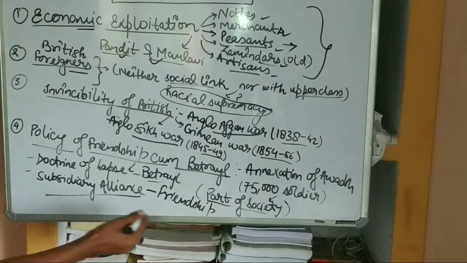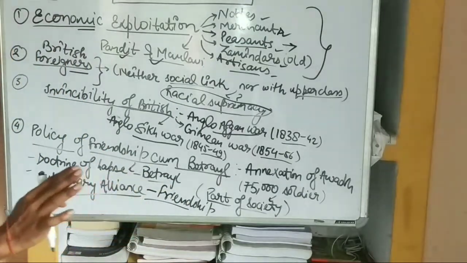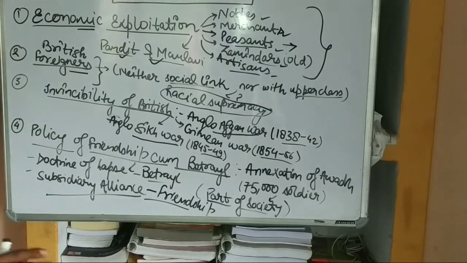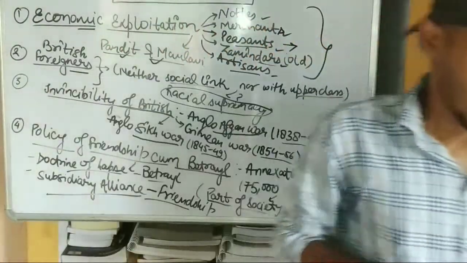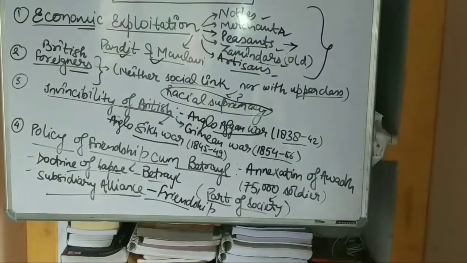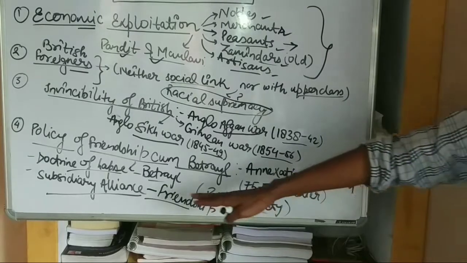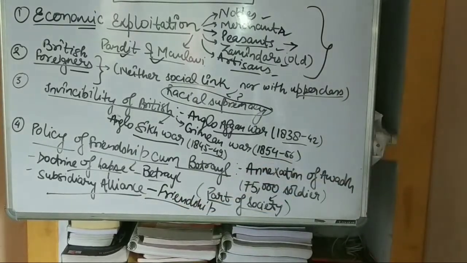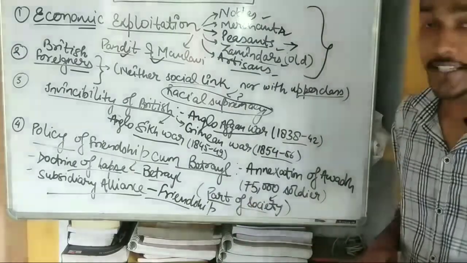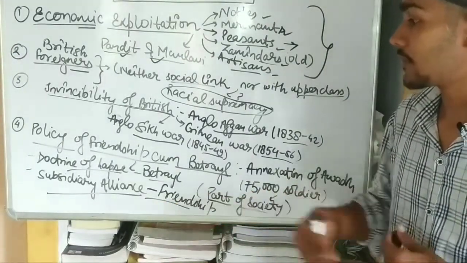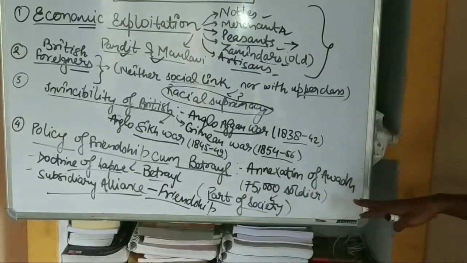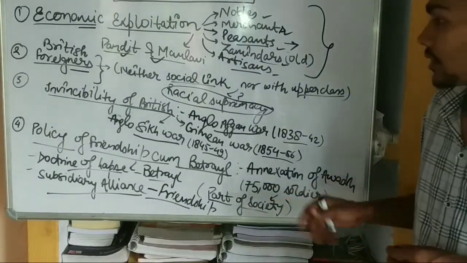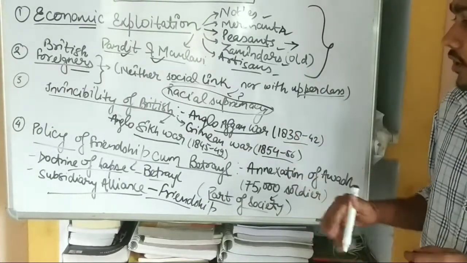In the subsidiary alliance, some of the rulers had a friendship with the Indians, but the doctrine of lapse betrayed those rulers. As we know, the doctrine of lapse betrayal happened in some areas, that is Satara and Jhansi, which got annexed by the British with the help of the doctrine of lapse. But the annexation of Awadh was a major shock to the policy of the British.